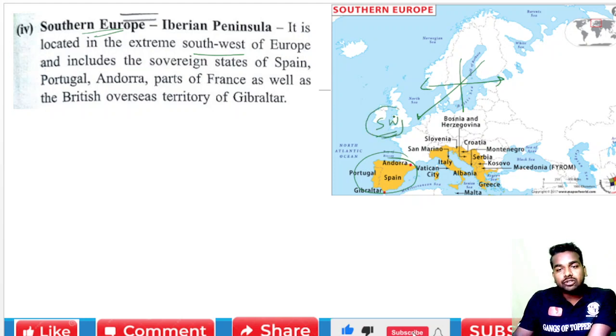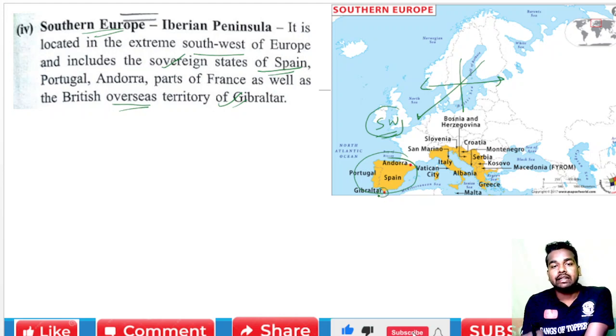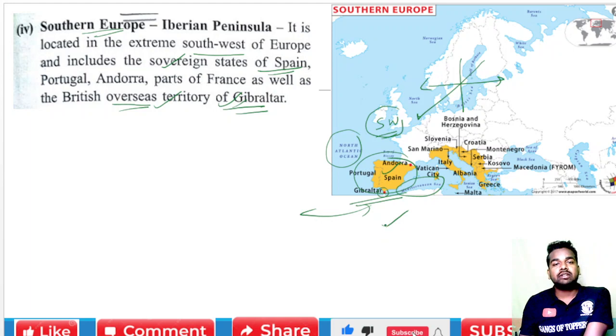So it is the southwest of Europe and includes the sovereign state of Spain, then Portugal, Andorra, and part of France, as well as the British overseas territory of Gibraltar. This is a small territory that belongs to Britain. So we call it the British overseas territory of Gibraltar. There is also the Strait of Gibraltar, which connects the Atlantic Ocean and the Mediterranean Sea. Or you can say it separates Europe and Africa. So this is a very good concept.